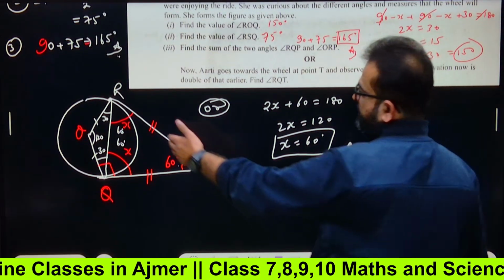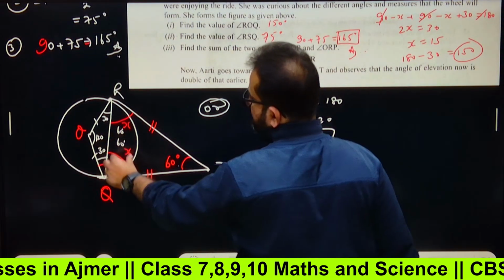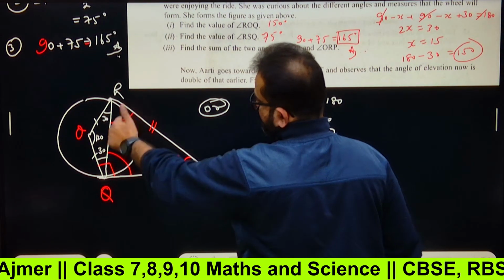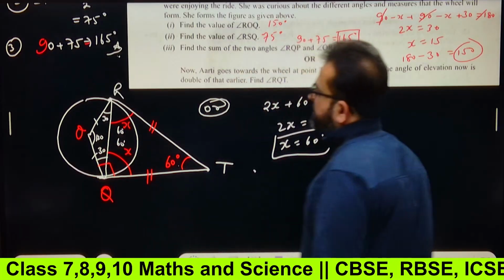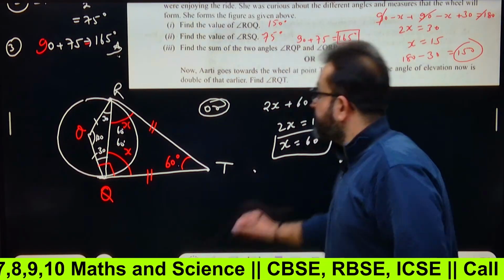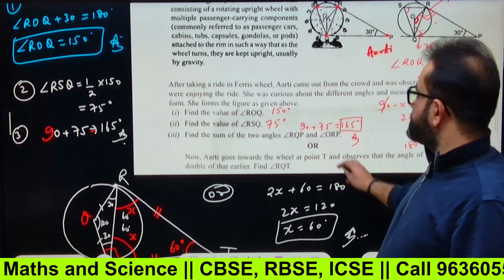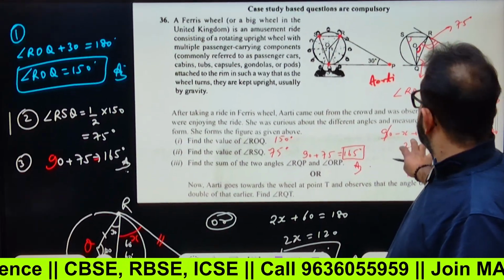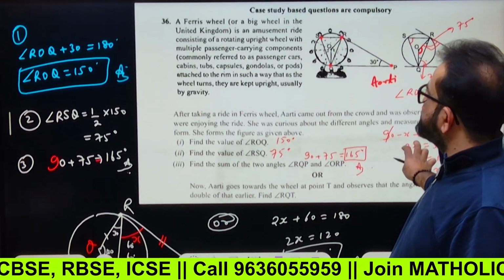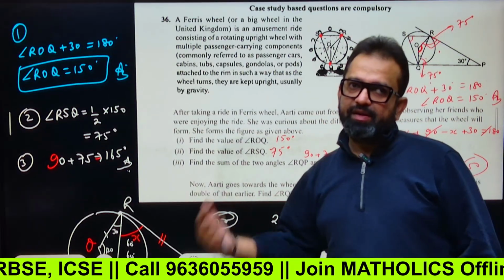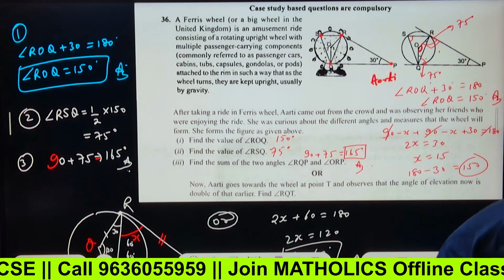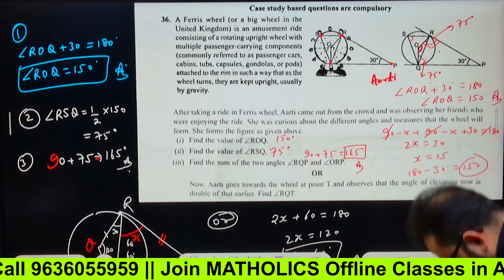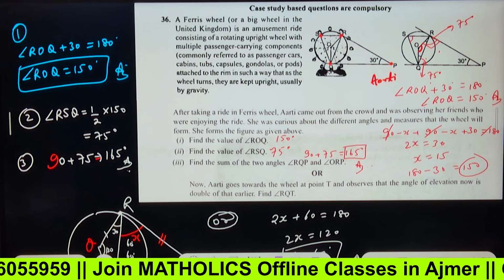This is the complete derivation, that this will be x and this will also be x, right? I've given some example, but for this question, this will be 165 degrees. You can copy this. Very easy question. See, 4 marks, how easily we can secure 4 marks. Yes or no? Copy, copy.